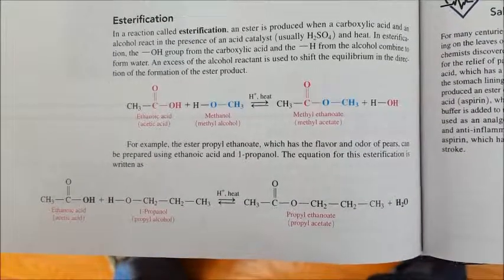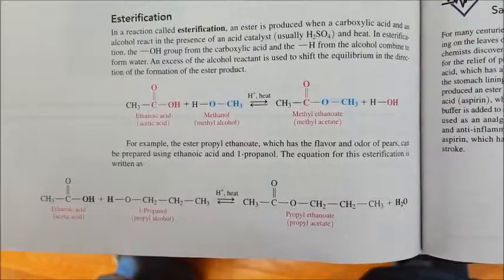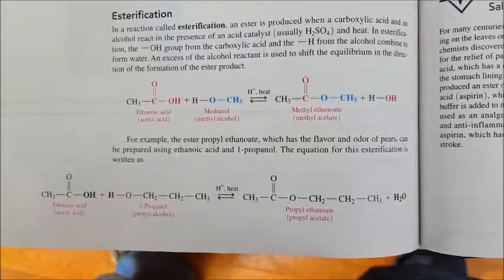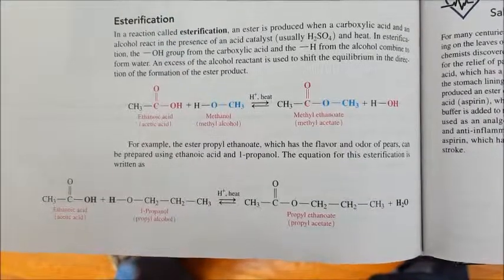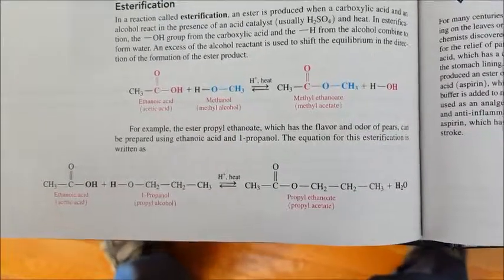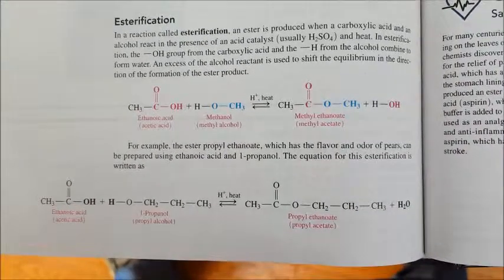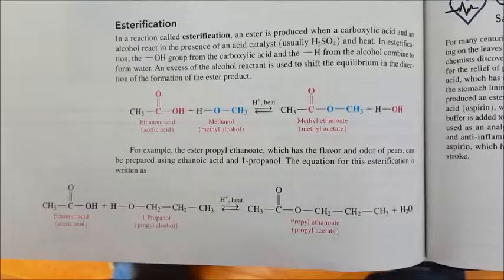That is to say, the catalyst H+, as in the case of HCl, hydrochloric acid, and heat can either result in the formation of the ester or its breakdown into a carboxylic acid and 1-propanol.